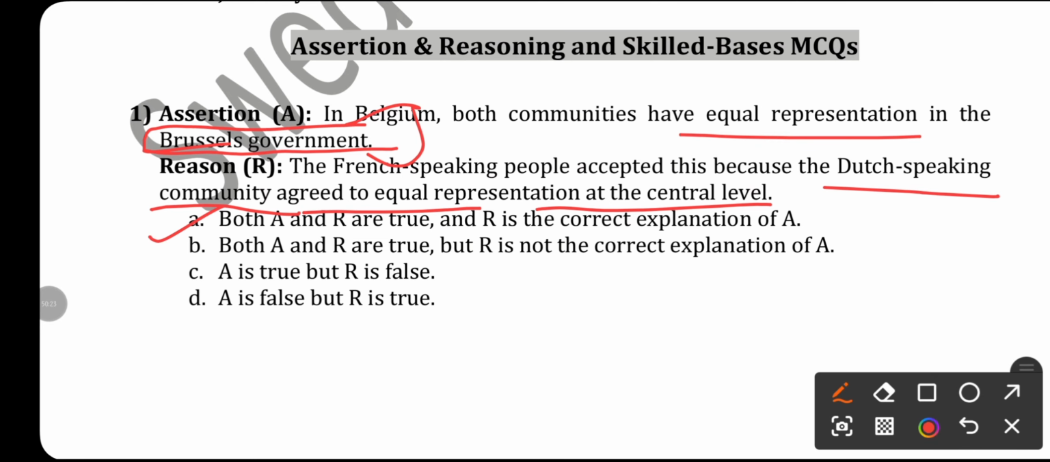So in assertion and reason based questions, how you have to solve the questions: first you have to see whether assertion is correct, second you have to see whether reason is correct. If both are correct then the answer will not be option C or D, because in option C A is true R is false, in option D A is false R is true. If one is correct and one is wrong then option C or D. But if both are correct, you have to find out whether R is the correct explanation of A or not. Okay, so your right answer will be option A. Next,